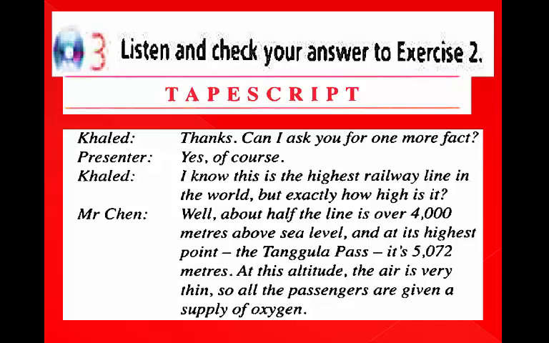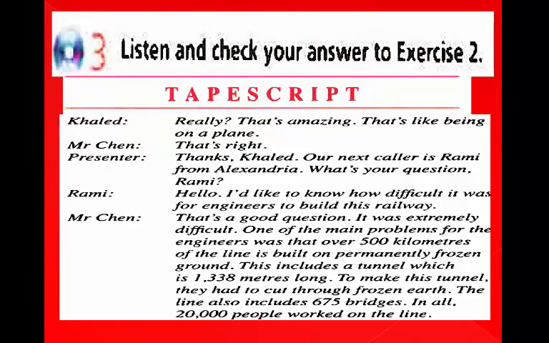At this altitude, the air is very thin, so all the passengers are given a supply of oxygen. Khalid: Really? That's amazing. That's like being on a plane. Mr. Chin: That's right. Presenter: Thanks, Khalid.